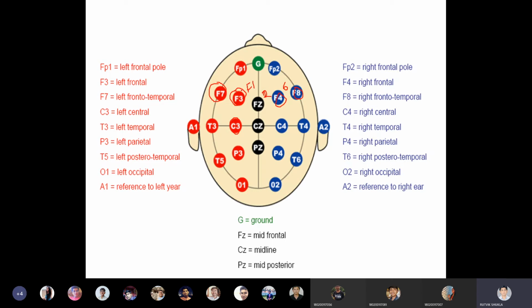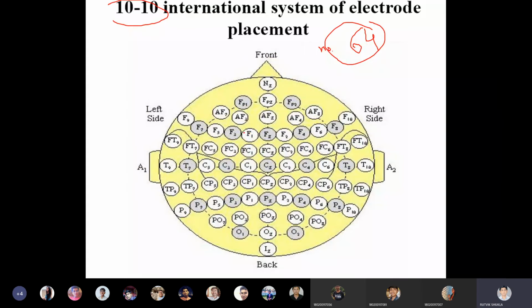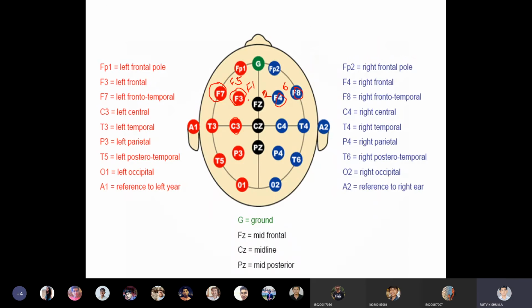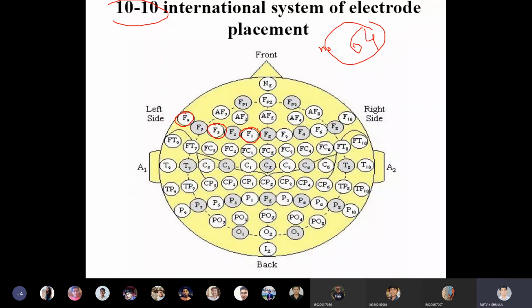Why? Where is F1? Where is F5? The question arises: after this directly 3, after 3 directly 7. So where is F5? Where is F1? So the answer is F1 is over here. F5 is over here. And F9, which is also there, it is over here. So the electrodes which are missing in this, they all are present over here.